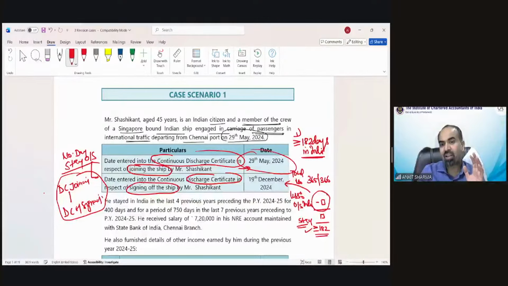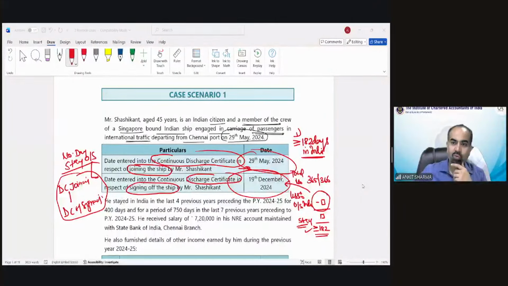So from 29th May 2024 till 19th December 2024, we will assume him as staying outside India. How many days would that be? Can you calculate and let me know how many days he is staying outside India according to this provision? Gulika is saying 205 days. Absolutely right. The number of days he is outside India is 205 days. So the balance number of days he is in India is 160. Correct, Gayatri? Very well done.